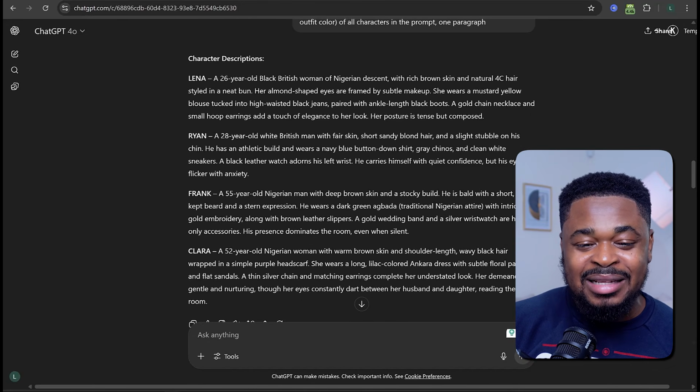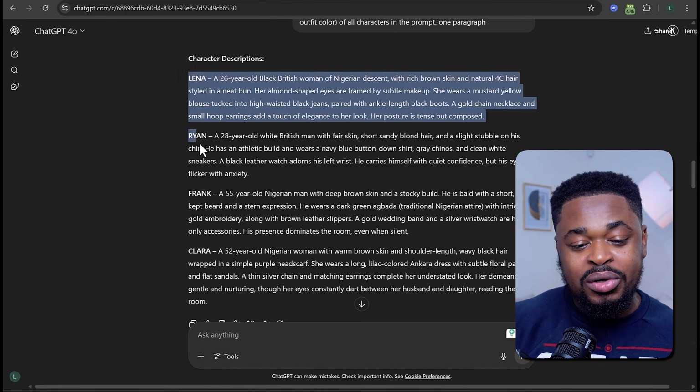Now, what ChatGPT is going to do is it's going to list out all characters in the script and describe their physical features, which is very important when you're trying to generate consistent characters that we're going to use, right? Now you can see here, it has given us the character descriptions for all the characters in this story that we want to create.